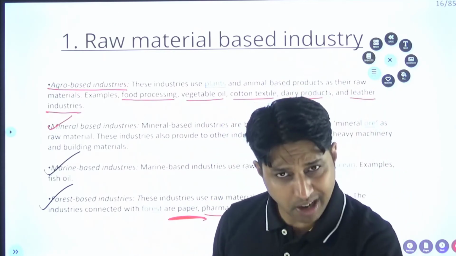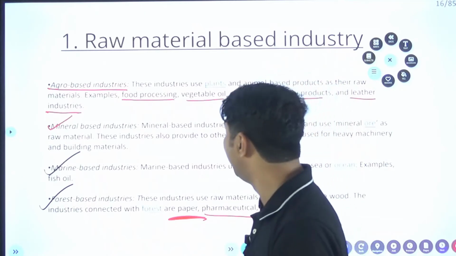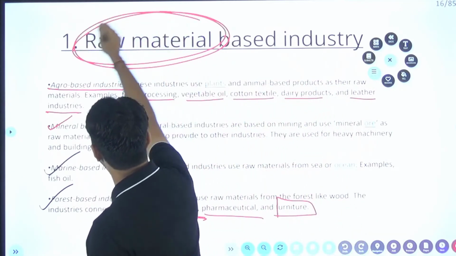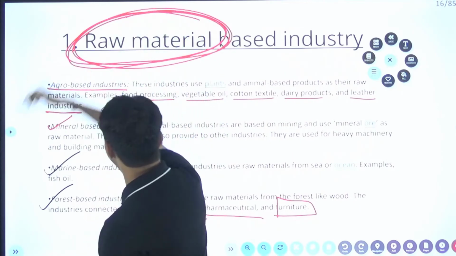So remember, forest based industry, marine based industry, mineral based industry and agro based industry, these are the examples of which industry, my dear friend? That is the raw material based industry. Remember, raw material based industry.